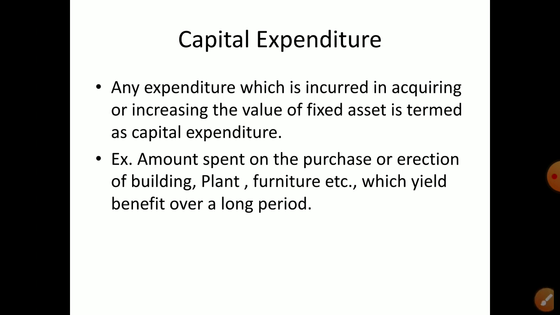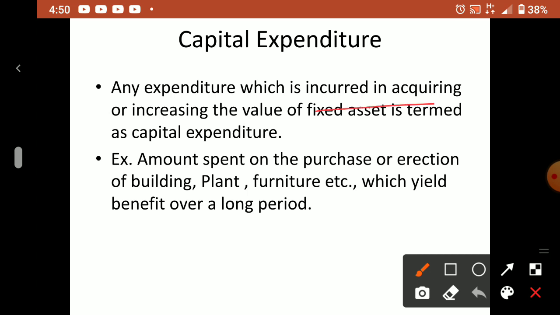First is capital expenditure. This I already told you. Capital means capital items. Capital receipts means whatever money you earn from assets, capital items. So capital expenditure means what? The money you are spending on assets. Any expenditure which is incurred for acquiring or increasing the value of a fixed asset is termed as what? Capital expenditure.